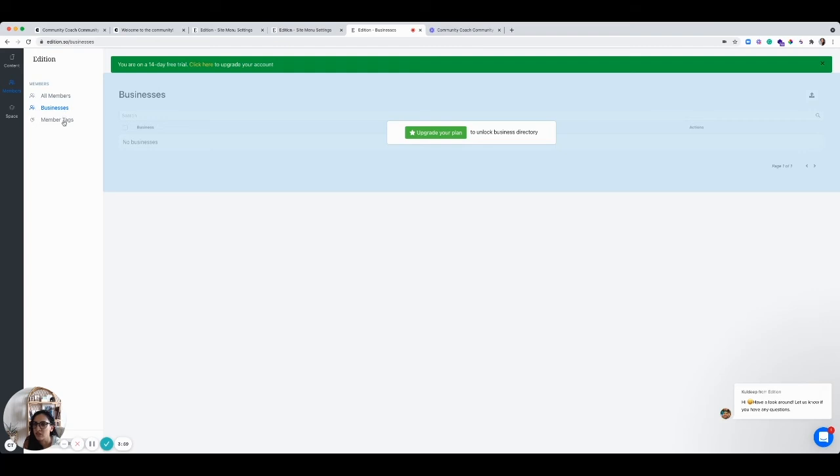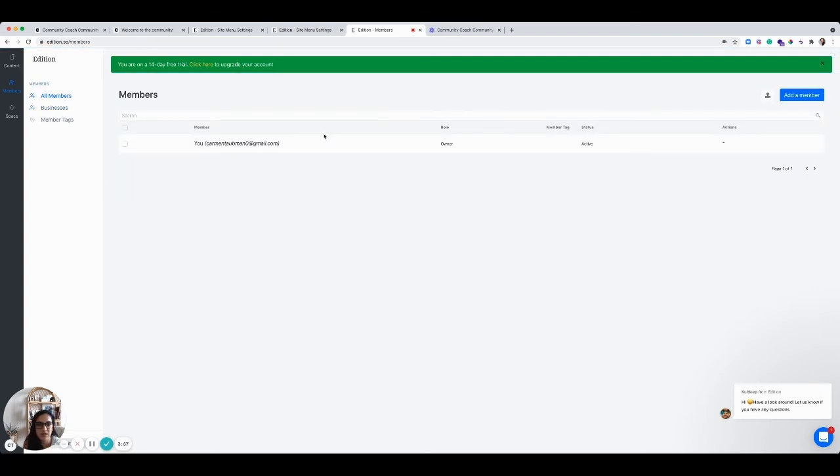It looks like I can view just the members, their role. I can assign roles to members, which is great. I can see a status here as active, but again, I guess the thing that I can do is export that to CSV, but I don't even know what active actually means to Edition, so I would need to know that. It's interesting that we have members tags here as well. I'd want to know more about that.